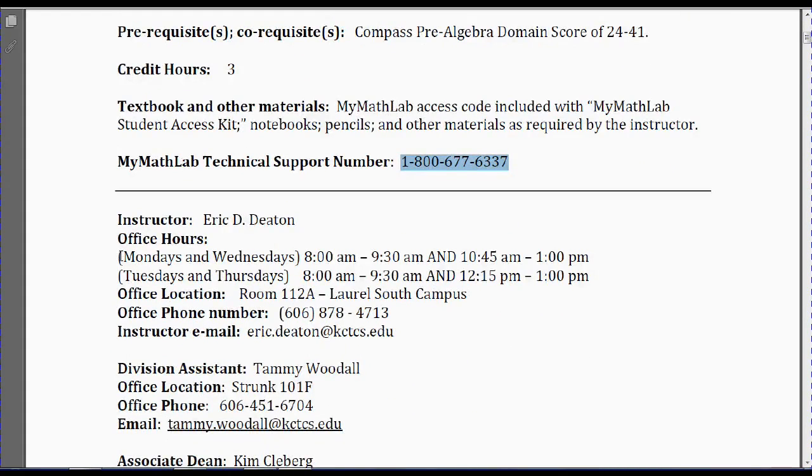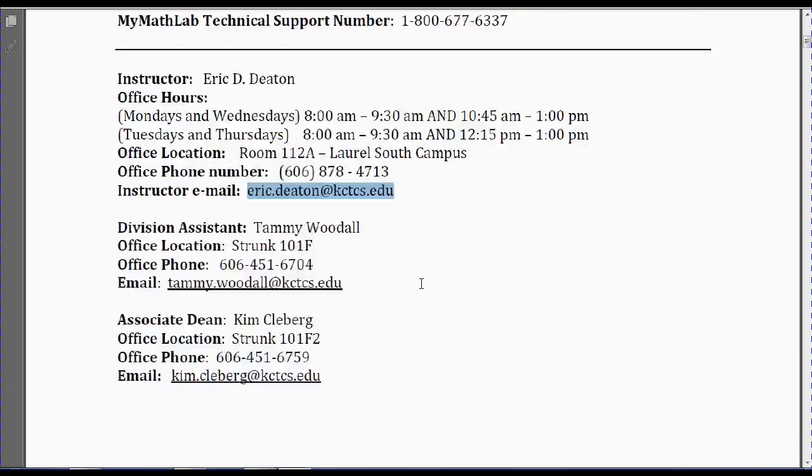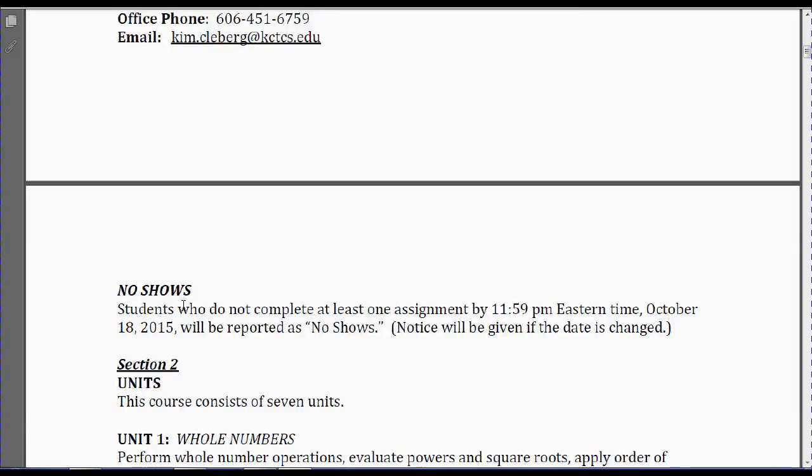If you want to come meet me, if you happen to be in the London, Kentucky area, this is when I'm going to be there, and this is where I'm going to be at. And if you call this number, which is my office number, make sure you leave a message. And then, once again, here's another place to find my email address. No-shows once again, October the 18th. It's a big deal.